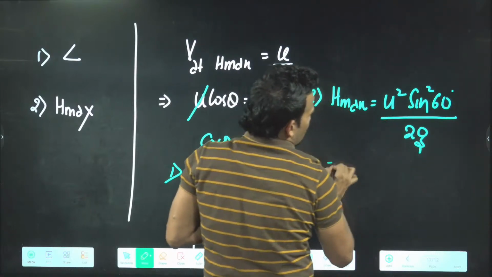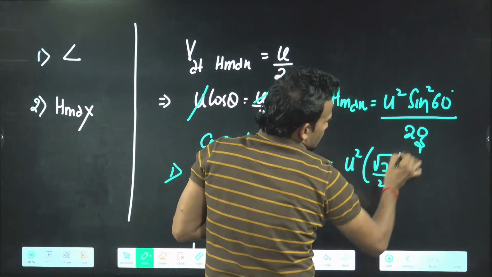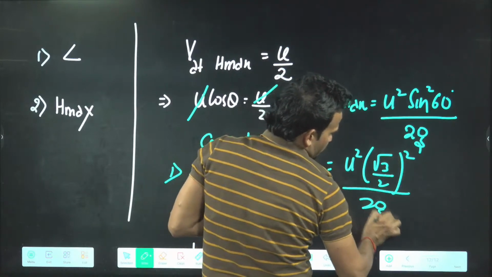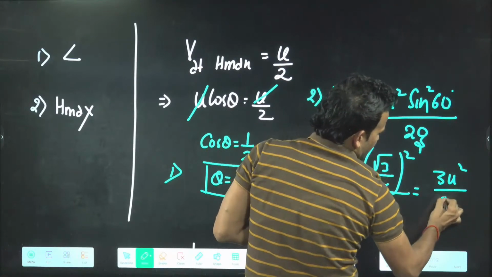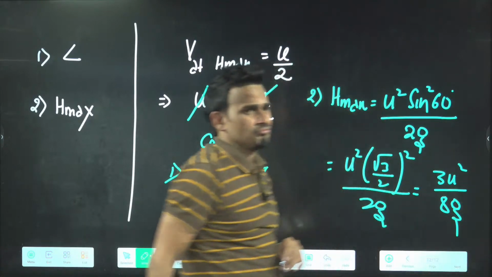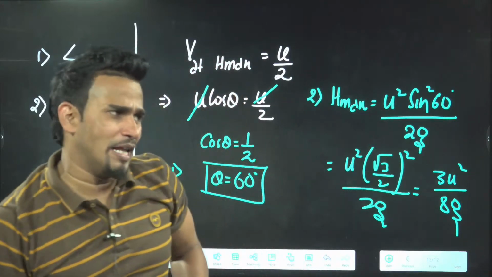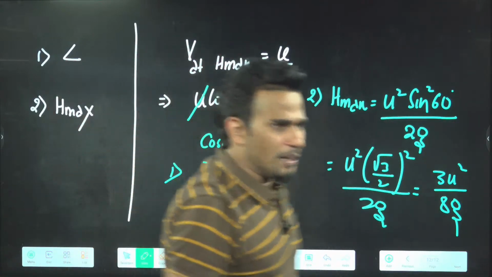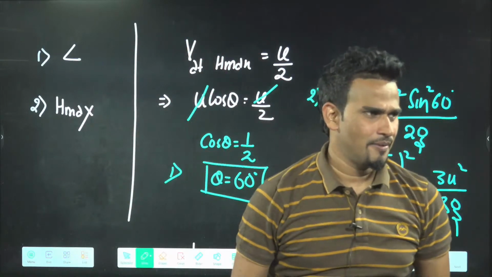Now put the value. U square, sine 60 is root 3 by 2, squared, by 2g. I'm just doing time pass from here. 3u square by 8g. This is h max now. Priyanka has only given the correct answer for h max. Remaining people have not given. Remaining people are resting. After getting theta, they started resting.